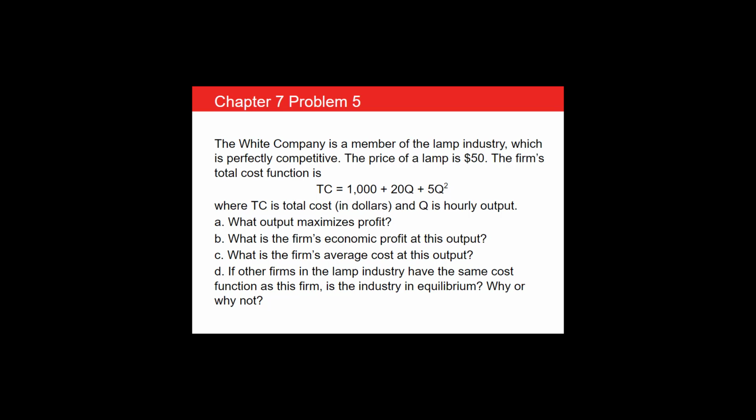Questions A, B, and C: once you find the optimal quantity of output that maximizes profit, you can calculate the economic profit and average total cost at that output. Question D asks you to interpret the result, given what happens in long-run equilibrium.